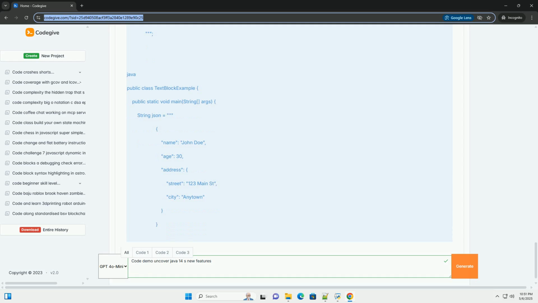When enhanced NPEs are helpful: When you have nested method calls where it's not immediately obvious which call is returning null. When debugging complex code with multiple possible null values.